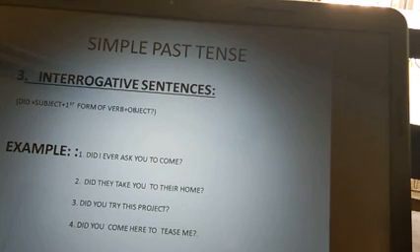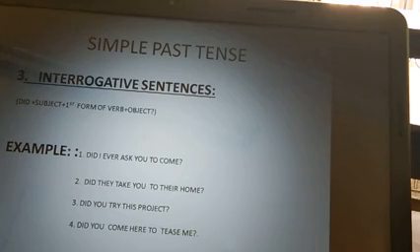Now comes the third formula. That is called interrogative sentences, or when we have to ask a question. Then how can we use simple past to ask questions? So the formula is did plus subject plus first form of verb plus object, and lastly the question mark. Now you have some examples.